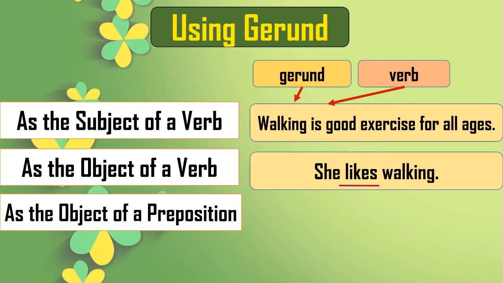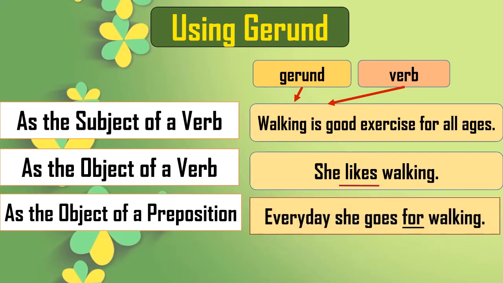Then the next, as the object of a preposition. You all have learned prepositions in your earlier classes. So see the sentence, every day she goes for walking. Walking and for walking. So here for is a preposition. So here it is acting as an object of a preposition.